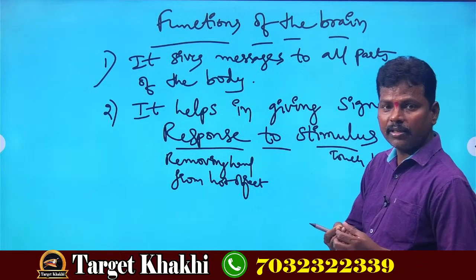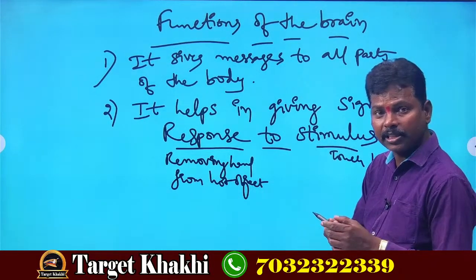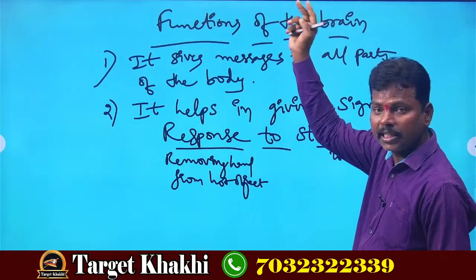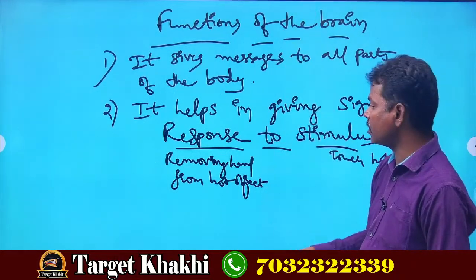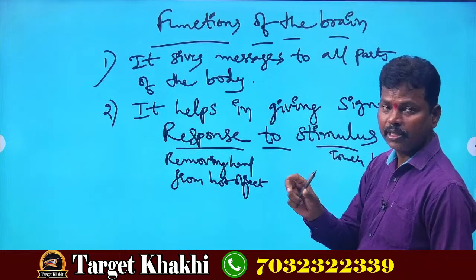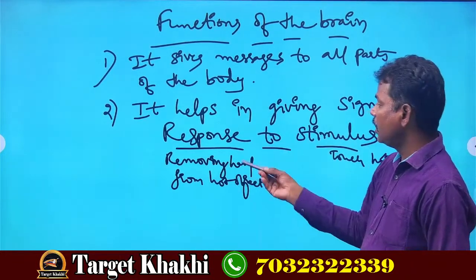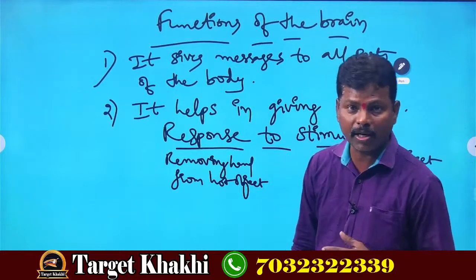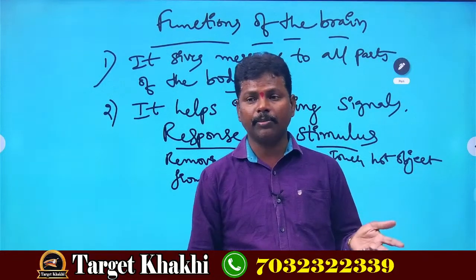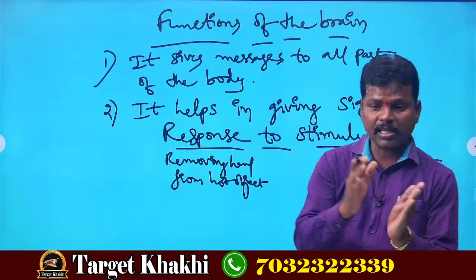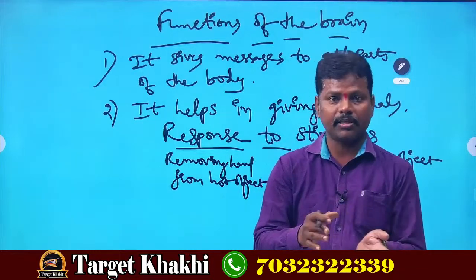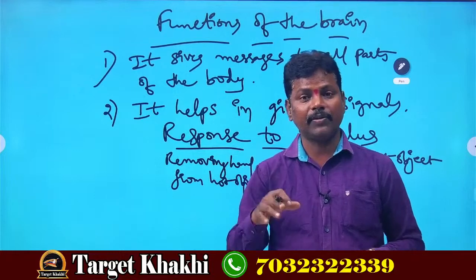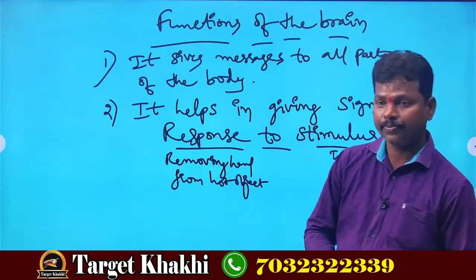Then the receptor cells which are present in our skin will send a message immediately to the brain, no? And the signal will pass from the brain to our body parts where we touched with the fingers, with our hands. So immediately we remove our hand, no? That is called response. So response to stimulus means for actions compulsory there will be reactions in our body. For actions there will be reactions, equal and opposite reactions also sometimes, okay?